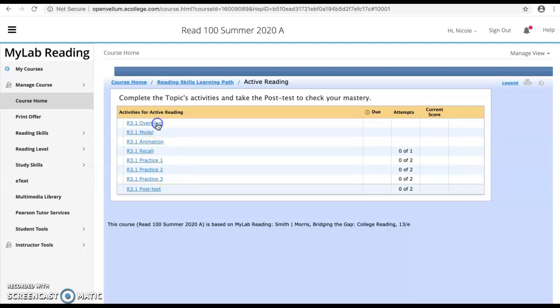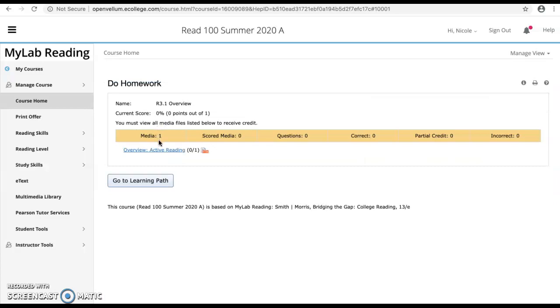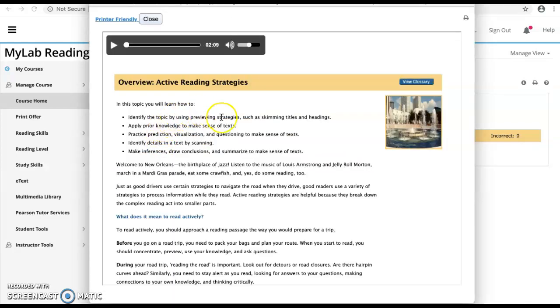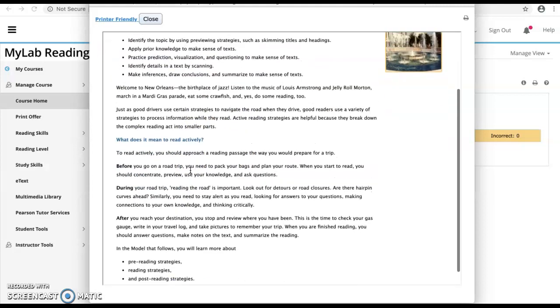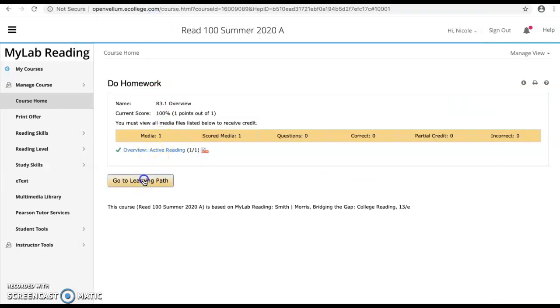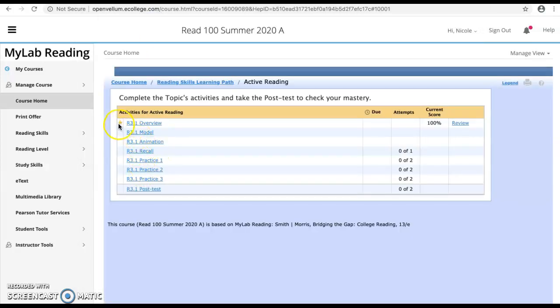If you click on overview, you'll get another link, there are a lot of links, sorry, to click, and this will give you a pop-up of the overview of the skill we're learning this week. You can listen to it or you can read it, you're welcome to take notes, and then you can close it. And once you close it and go back to your learning path, you'll notice you get a little star by this for completing it.